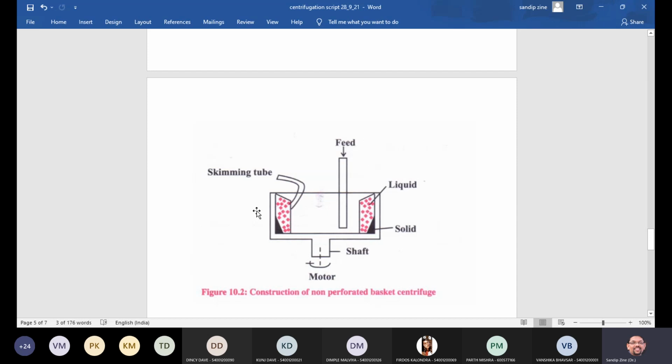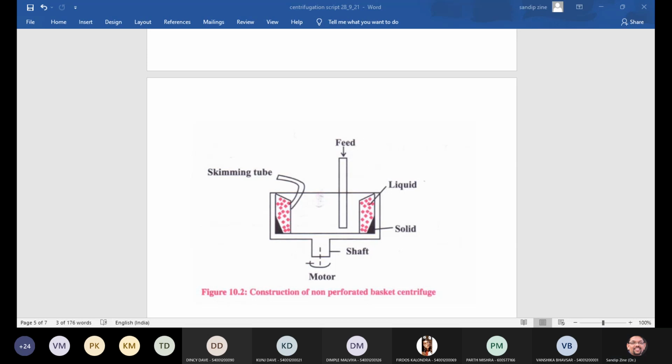So this is the same black part you are observing over here. This is the solid part, and this liquid just floats here in this basket, and with the help of the skimming tube, or maybe a kind of straw structure, we can easily remove this liquid part here on this non-perforated basket centrifuge.